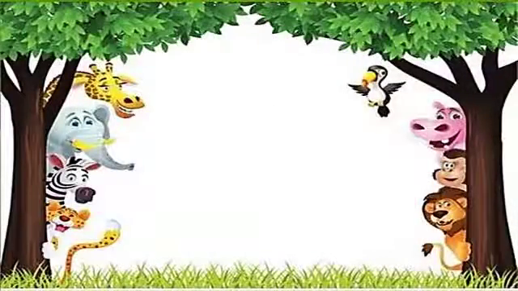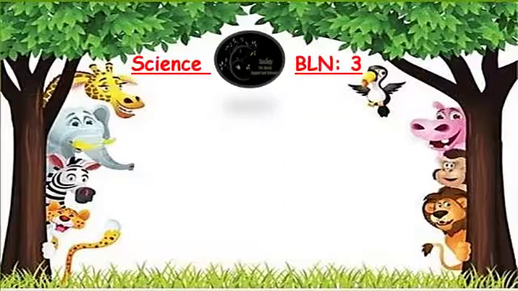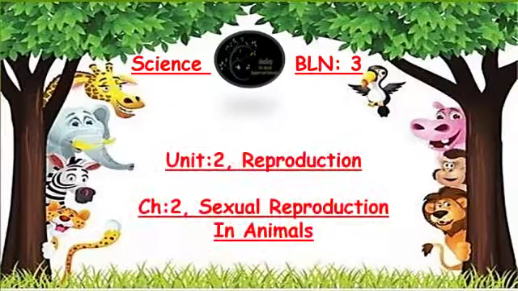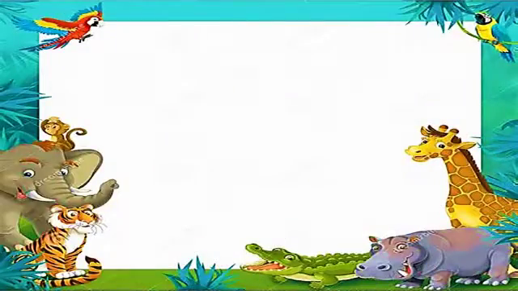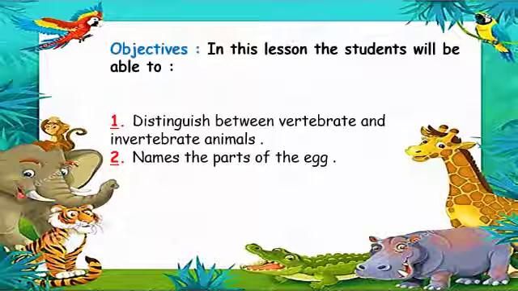Hello everyone. Today we will start with a new chapter 2, sexual reproduction in animals. Last time we talked about reproduction and now we will start with sexual reproduction in animals. Our objectives for this lesson are to distinguish between vertebrates and invertebrate animals, and the second objective is to name the parts of the egg.